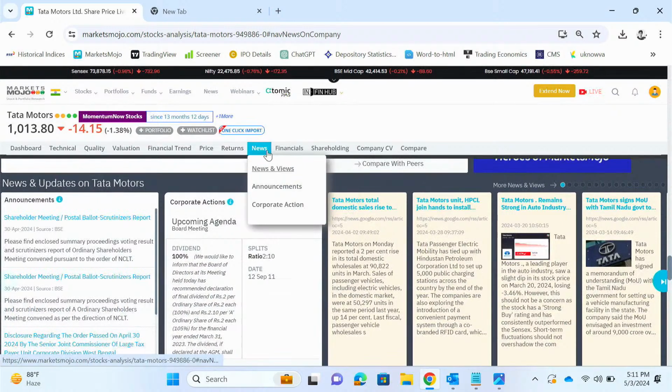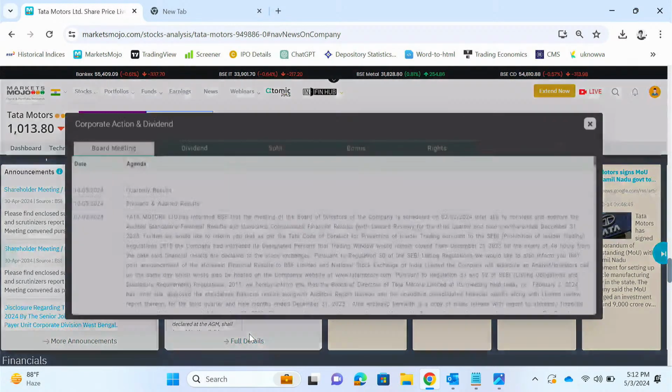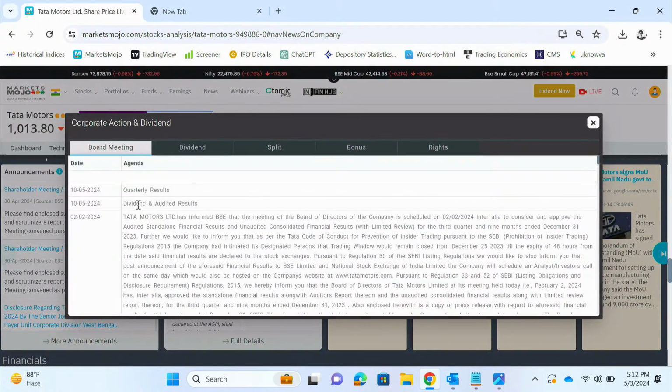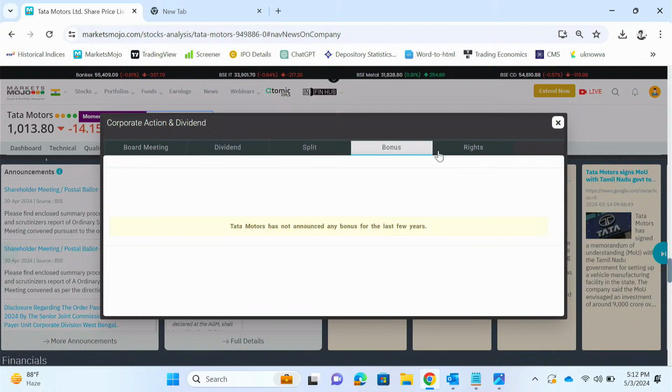Now going to news. Here you can see there are corporate actions and announcements that the company makes. You can just go to full details and you can get all the filings that the company has to do on BSE and NSE. You can check out what dividends it has given, if there was any split, bonus, rights, etc.